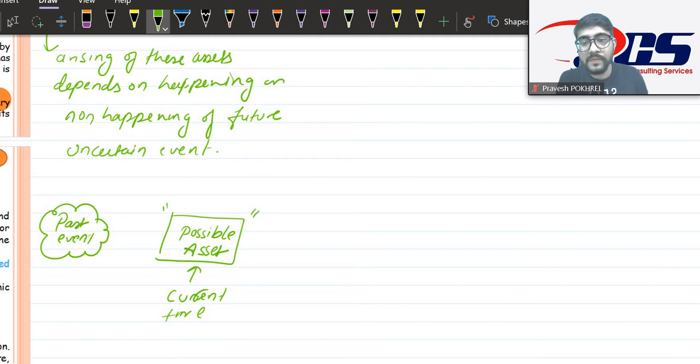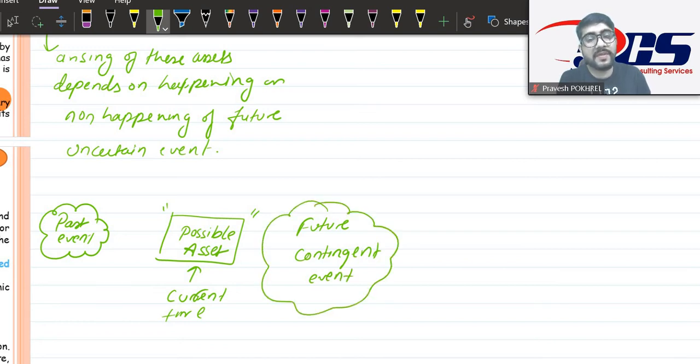So this is the current date or current time, but this asset will arise in future. It has not yet arisen, but it will arise in future. So it depends upon a future contingent event. Now, what is the feature of this contingent event?